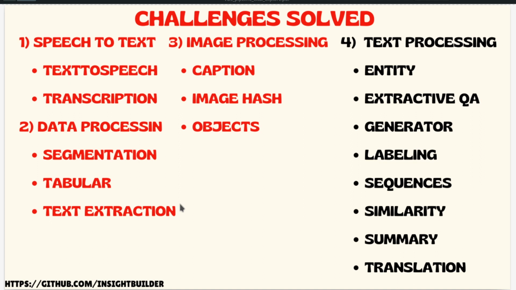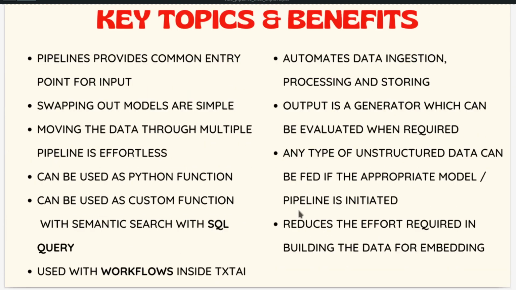As I always say, the entire ecosystem around a particular problem involves lots of tools when it comes to image processing, speech, text, and data processing. Let us dive into the code and understand it better.